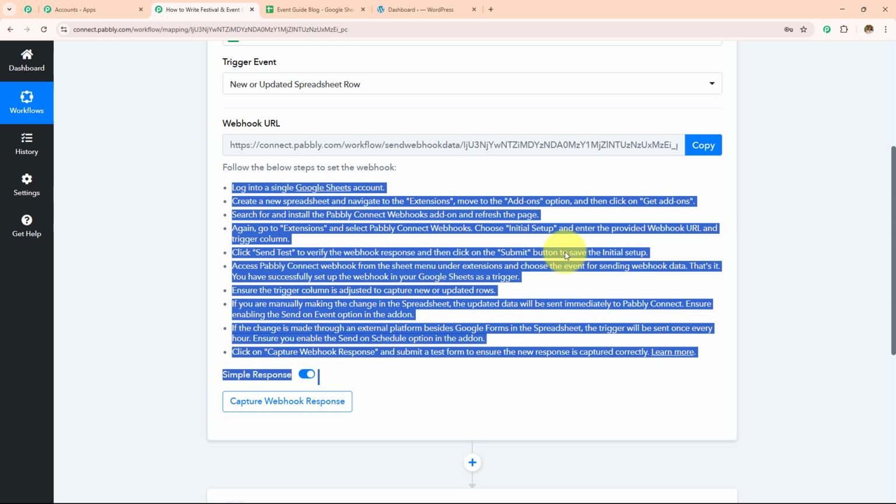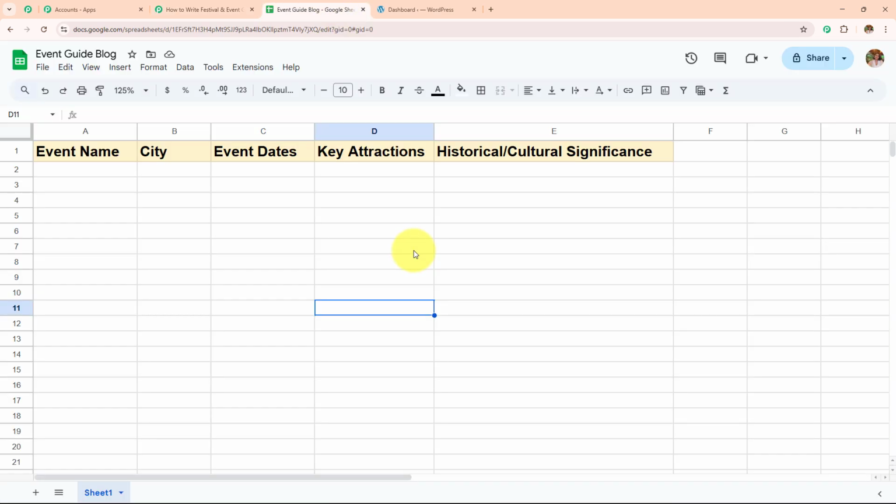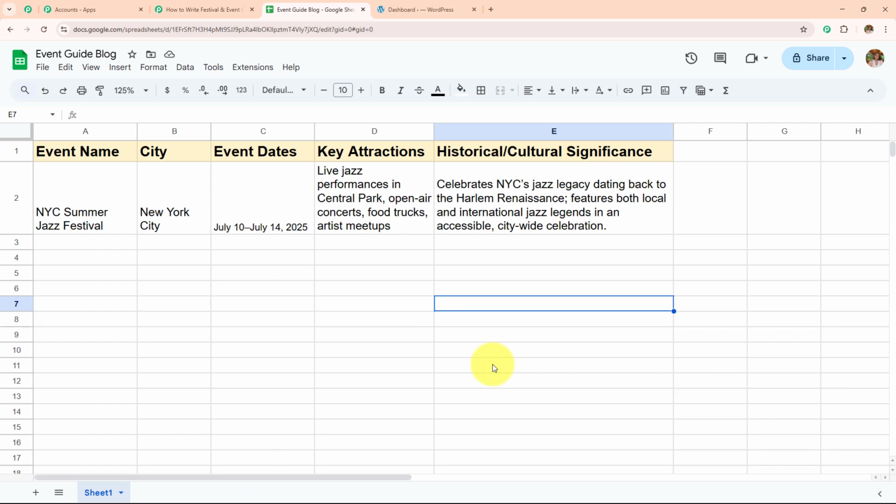So reading the setup task, I'm going to build this connection, and to make this connection, let me open my Google Sheets. So this is the Google Sheet spreadsheet which I've created by the name Event Guide Blog, and I'm going to enter all these details like the event name, city, event dates, key attractions, historical and cultural significance. I'm going to quickly add all the details. So here I've added all the details. The event name is NYC Summer Festival, city is New York City, event date is this, key attractions are these, historical and cultural significance are these.